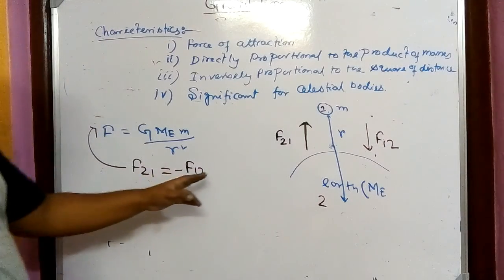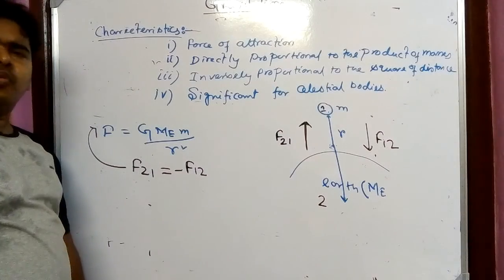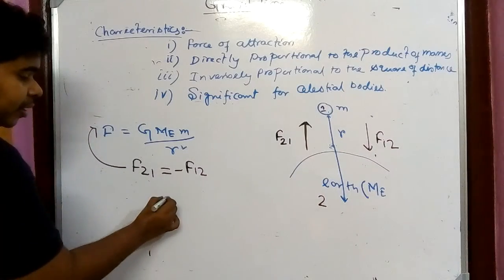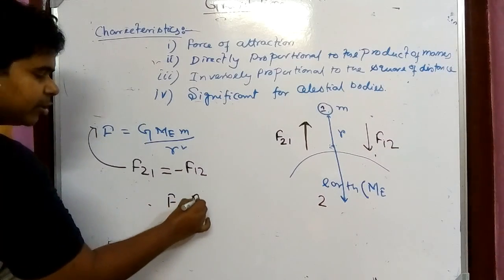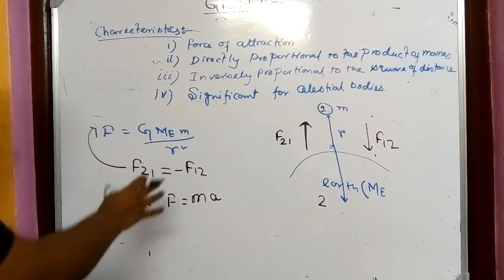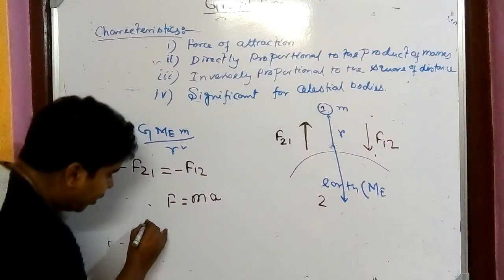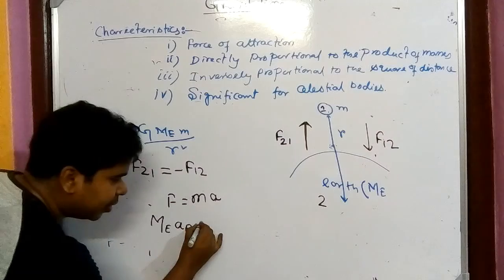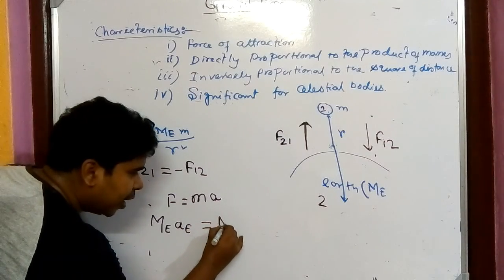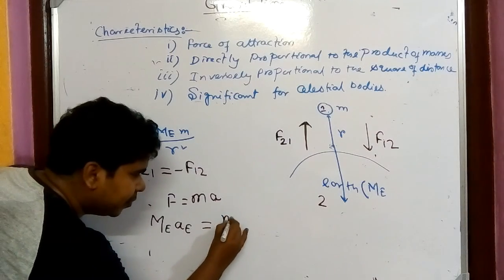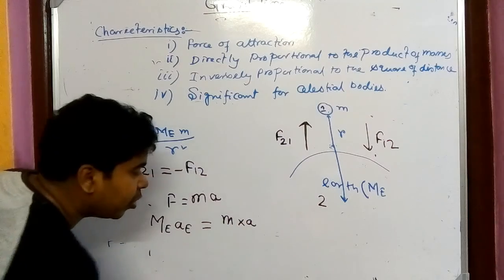As the forces are the same between two bodies, we know from Newton's second law of motion that force equals mass into acceleration, right? Force equals mass into acceleration. So as the force is the same, we can write mass of earth into acceleration of earth should be equal to mass of the body, that is small m I have taken, into acceleration of the body.